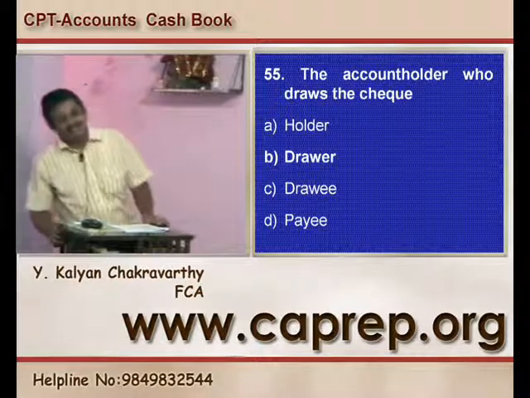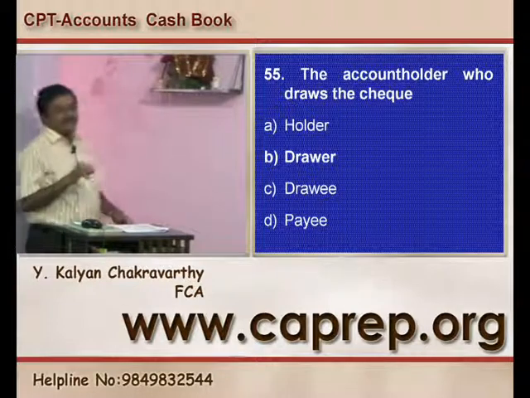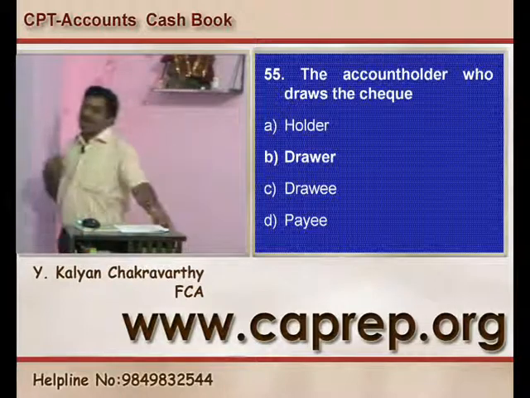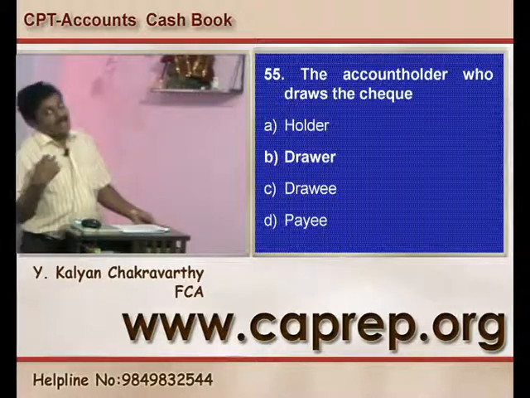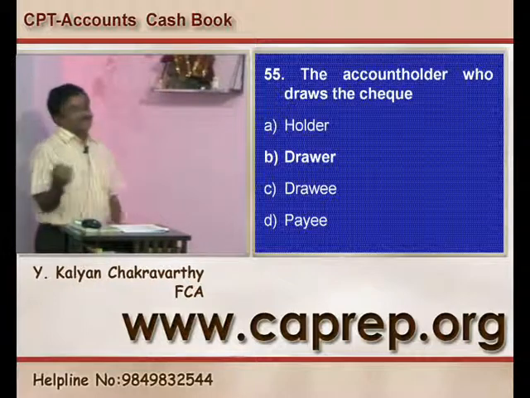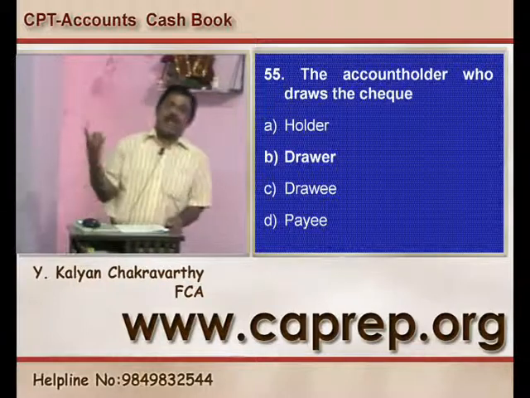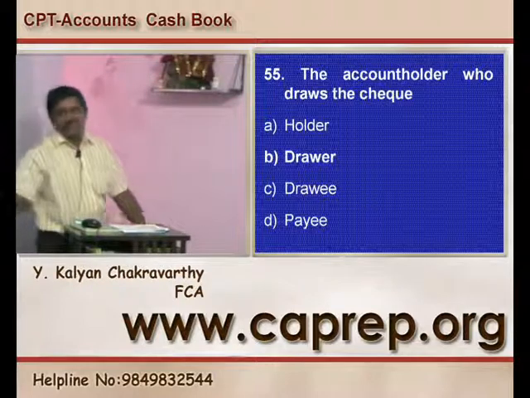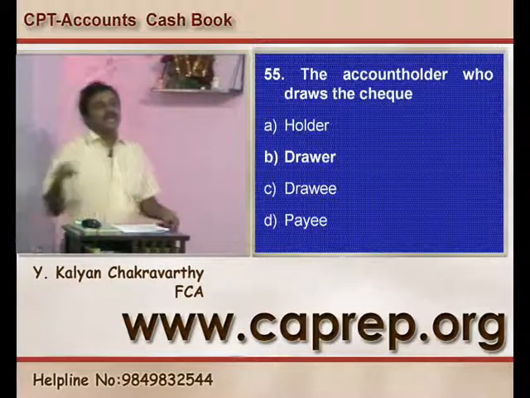So let us suppose I am drawing a check, then I am called the drawer, and Karthik has taken this particular check. I wrote, pay to Karthik a sum of rupees 10,000, and I signed it.